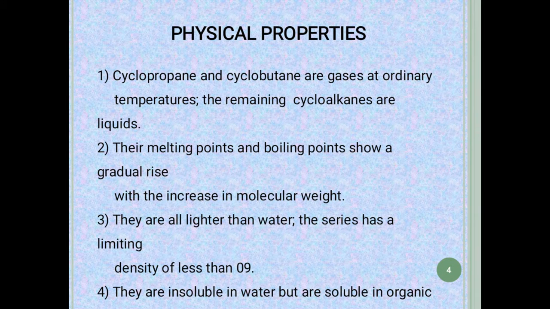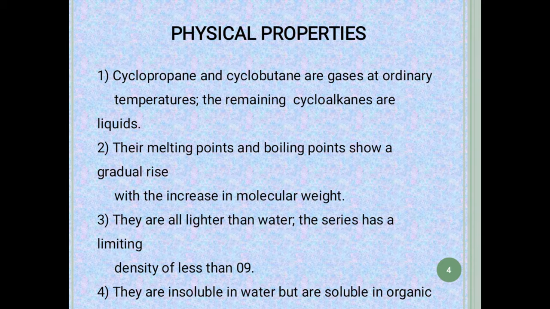Regarding physical properties, some cycloalkanes are gaseous and some are liquid. The lower cycloalkanes, cyclopropane and cyclobutane, are gaseous at ordinary temperature, whereas the higher cycloalkanes like cyclopentane, cyclohexane, cycloheptane and so on are liquid.